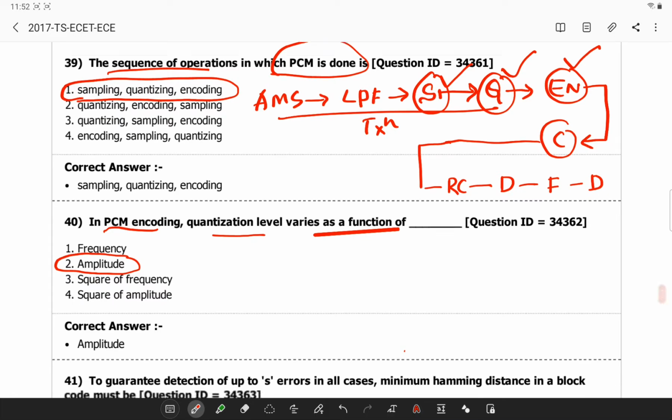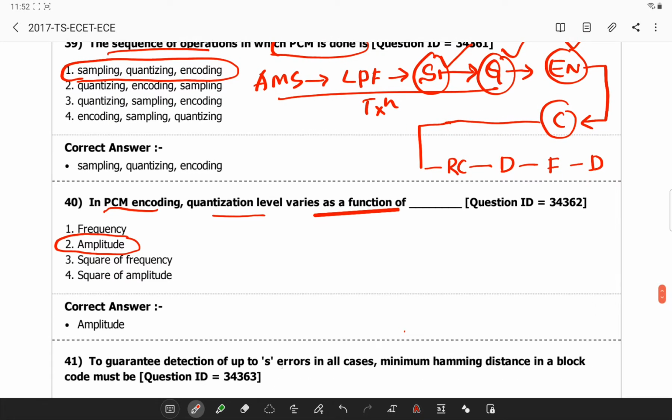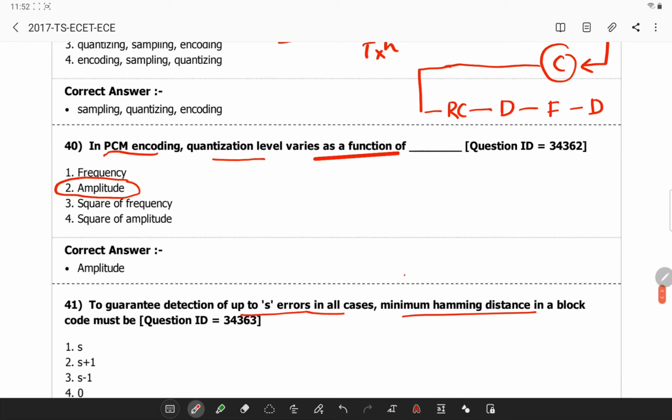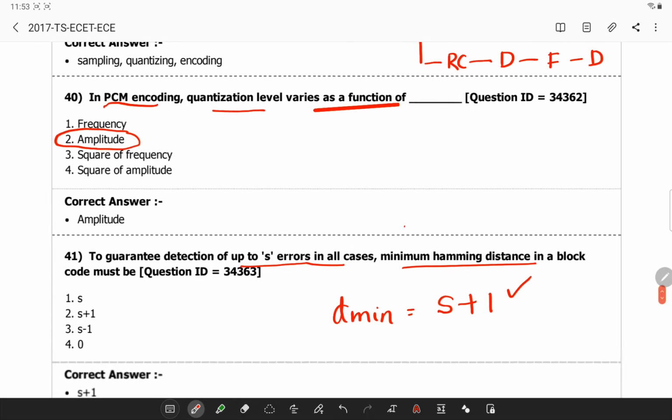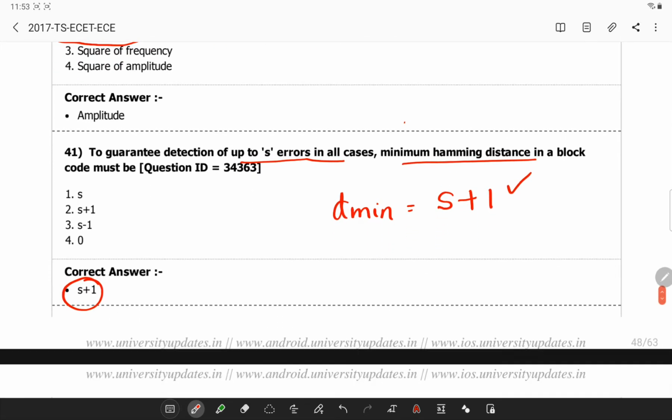So the next question: to guarantee the detection of up to S errors in all cases, the minimum Hamming distance is, simply remember the formula, S plus 1.